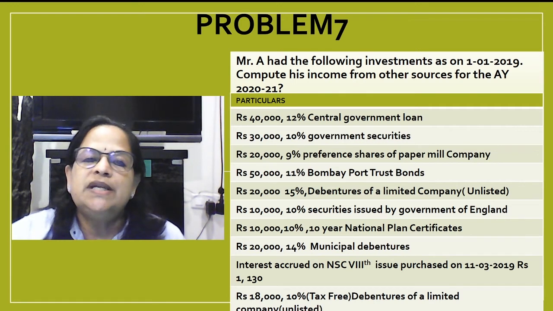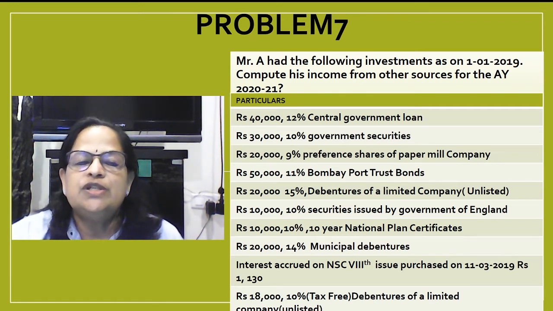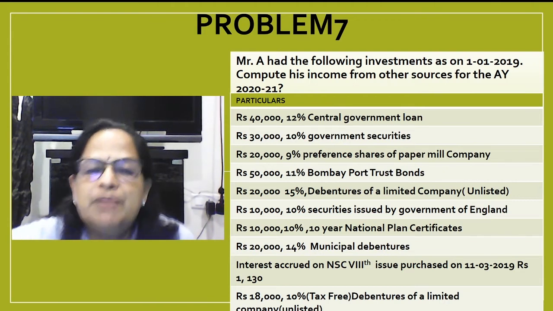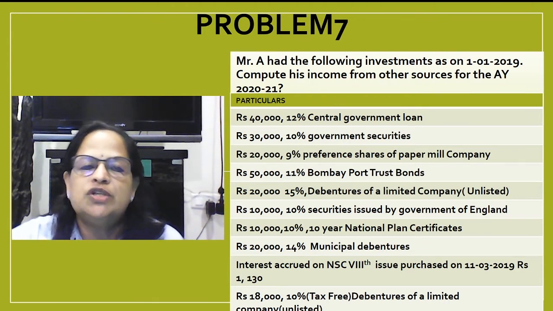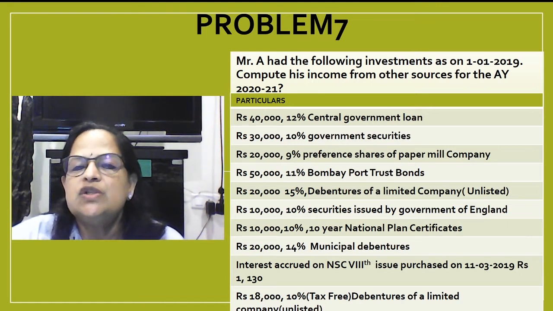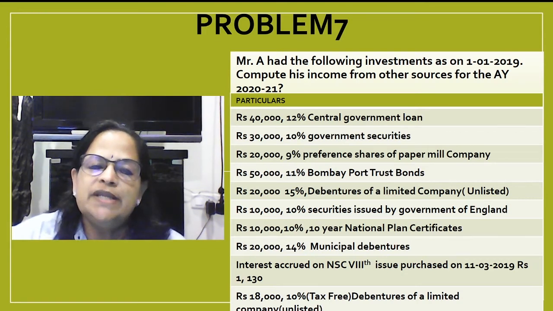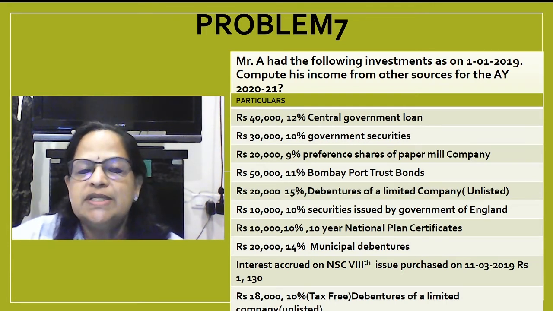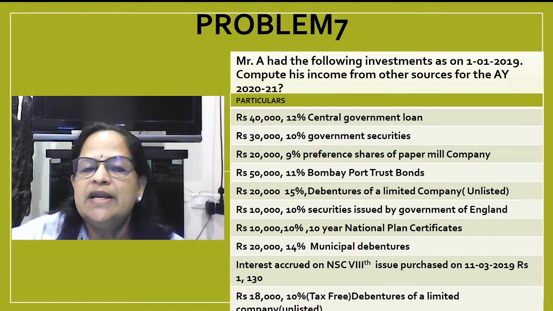Next is rupees 30,000, 10% government securities. Next, rupees 20,000, 9% preference shares of paper mill company. Next is rupees 50,000, 11% Bombay Port Trust bonds. Next is rupees 20,000, 15% debentures of a limited company. It is unlisted. Rupees 10,000, 10% securities issued by Government of England. Next is rupees 10,000, 10% 10-year national plan certificate.